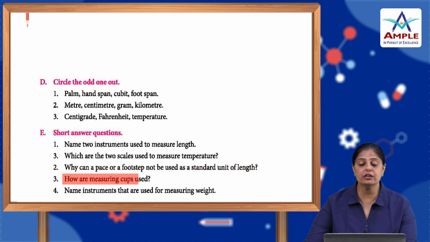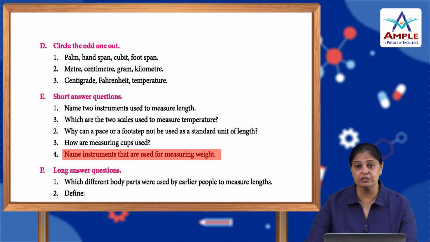How are measuring cups used? Measuring cups are used to measure the quantity of water or liquids. Name instruments that are used for measuring weight. We use a beam balance or an electronic weighing machine.